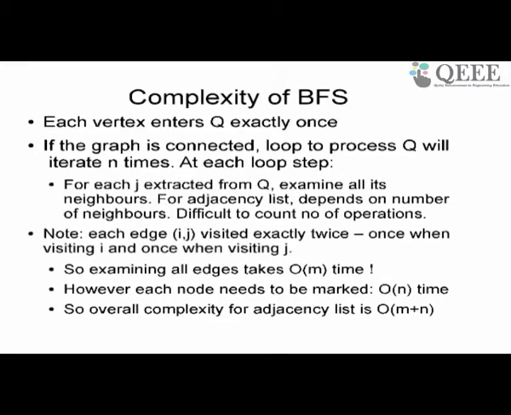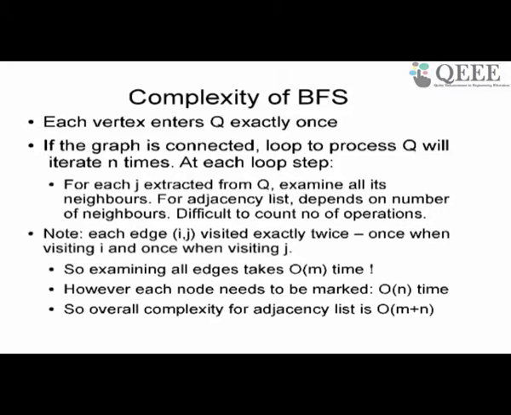Is that okay? On the other hand, if you are using adjacency lists, then hopefully this is better, because you don't have to do a lot of work for every neighbor; the list maintains the list of neighbors. But it becomes much harder to count with adjacency lists. See how intricate this is? When you do algorithms, especially graph algorithms, for doing complexity you have to know how to count.